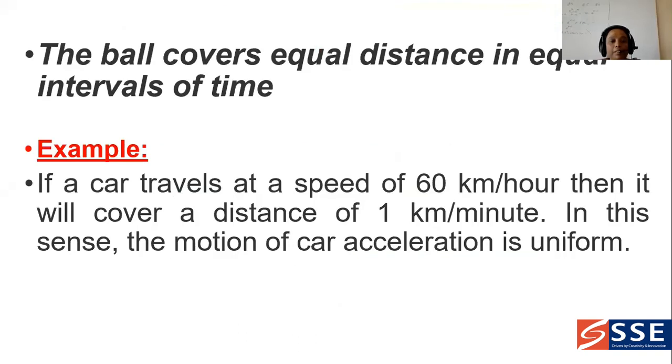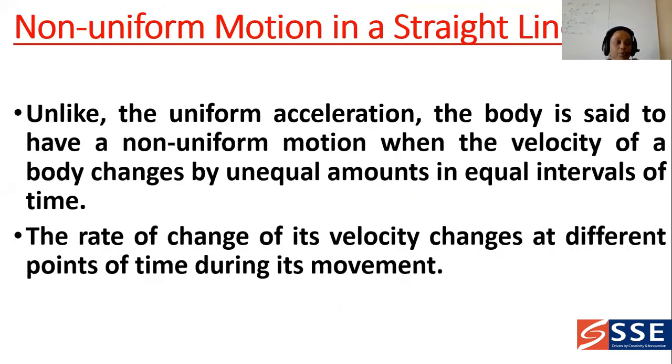And next, an example: if a car travels at a speed of 60 kilometers per hour, then it will cover a distance of 1 kilometer per minute. In this sense, the motion of the car is uniform. And next, non-uniform motion. How do you define non-uniform motion?